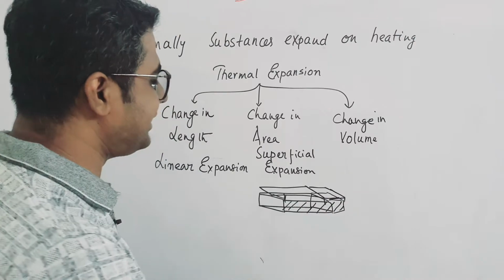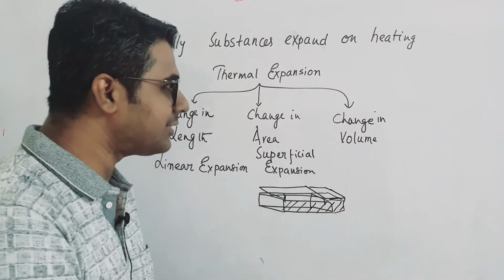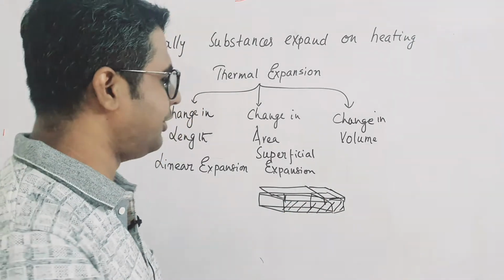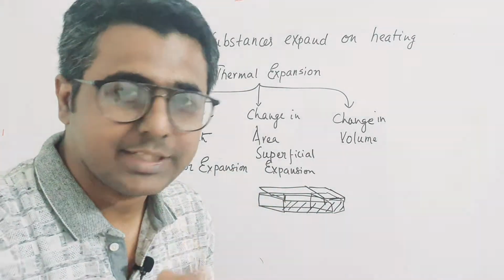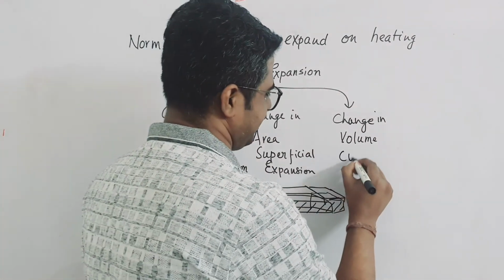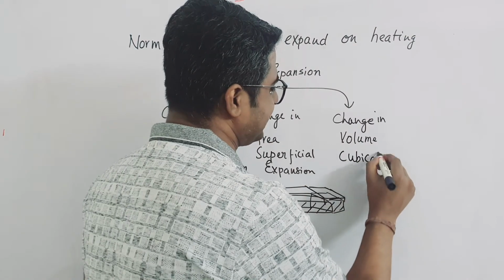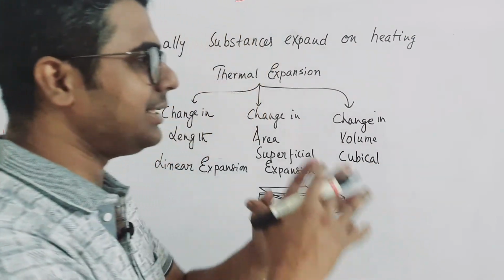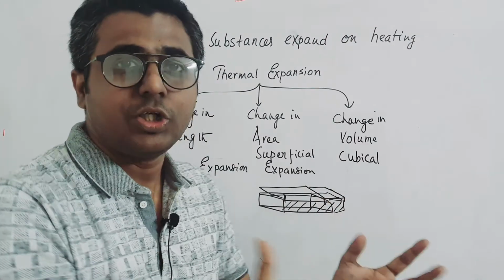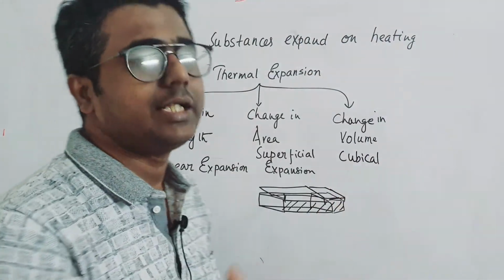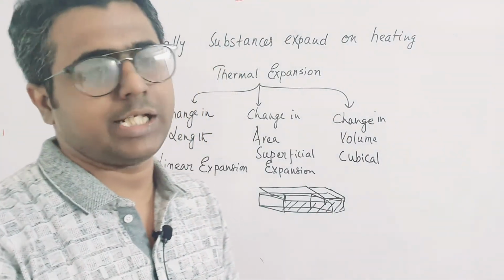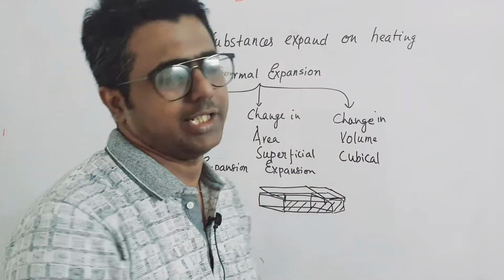So this height change along with length and breadth will cause change in volume. When this total is considered, then it will be considered as cubical expansion. So when we will say about total change in volume, when we will explain the change in volume due to increase in temperature, then I will call it cubical expansion.